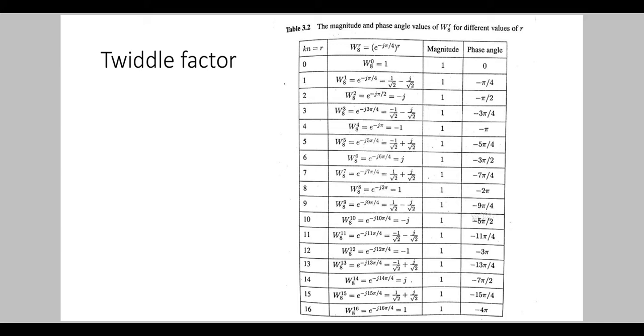The different values of Wn raised to r are tabulated in the given table.